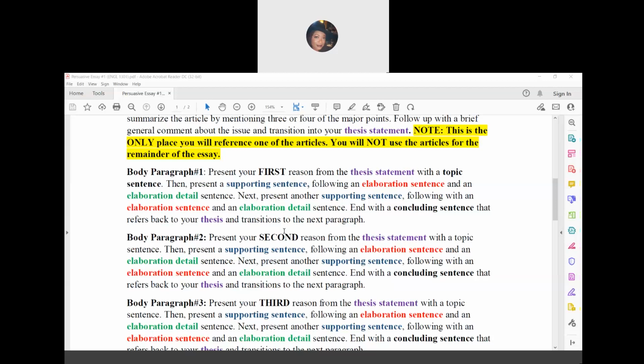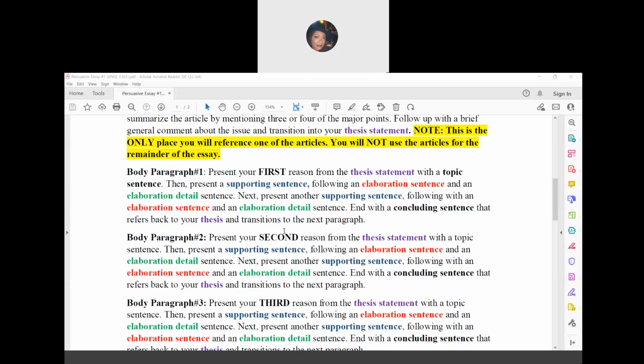You'll notice that in the description of the body paragraphs, I have color coordinated certain words. These are types of sentences in the body paragraph. The color coordination goes with the body paragraph's PowerPoint that's also in this week's folder. In the PowerPoint, you will learn what a supporting sentence is, an elaboration sentence, and an elaboration detail sentence. And more importantly, you will learn how those sentences function within the paragraph.